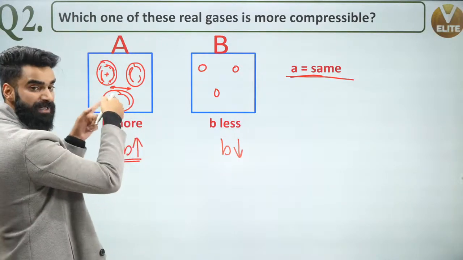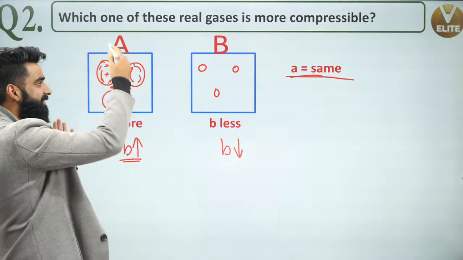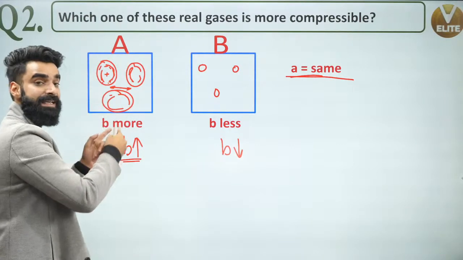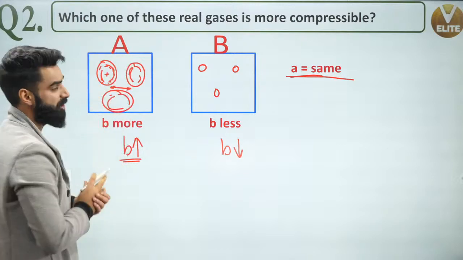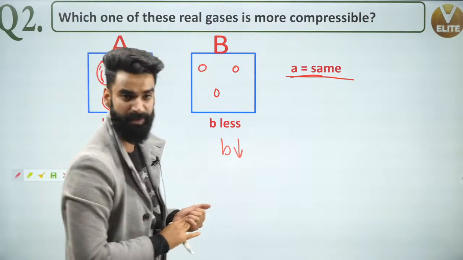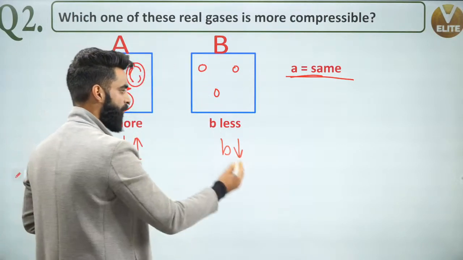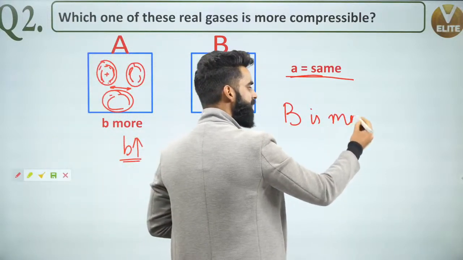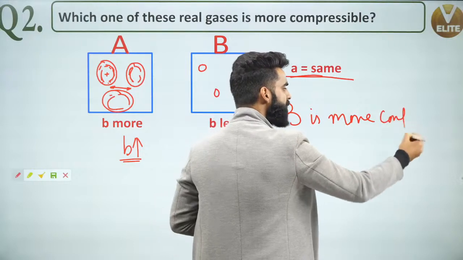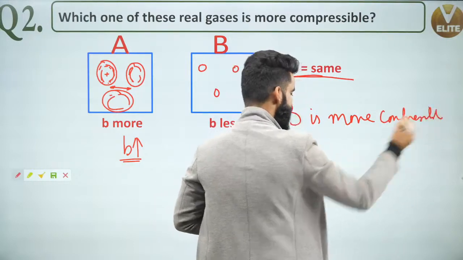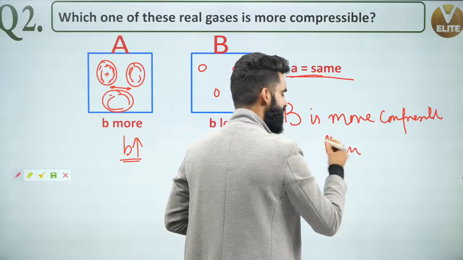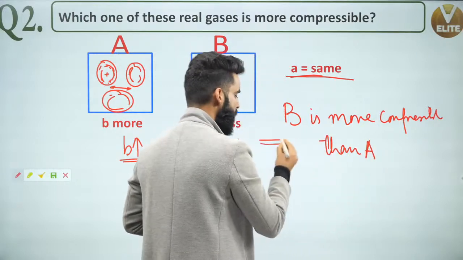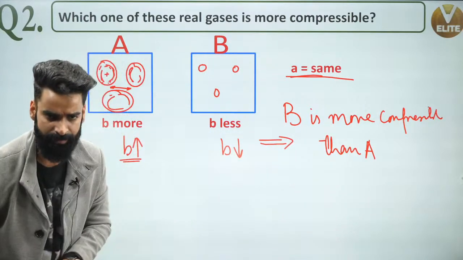If there are more repulsions in this gas, I would say this gas cannot get compressed easily. I would say gas A is going to be less compressible than gas B. So gas B is more compressible over here. I'll write gas B is more compressible than that of gas A. Correct? Very simple question it was, and a conceptual one.